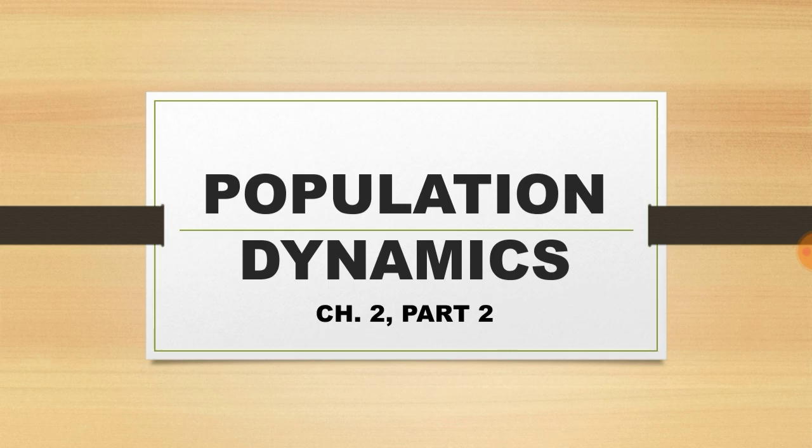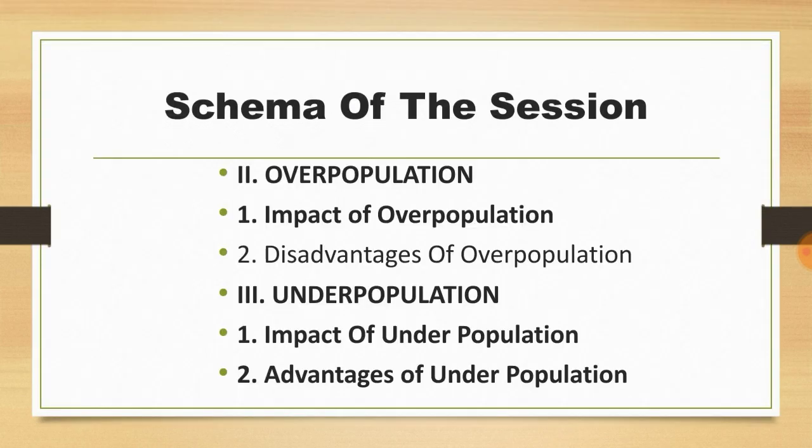Today, let's learn the second part of the second chapter, that is population dynamics. Let's go to the schema of this session. Today we are going to learn overpopulation. In that, we will learn about impacts of overpopulation and disadvantages of overpopulation. Our next topic is underpopulation. There also we will learn impact of underpopulation and advantages of underpopulation. So let's go in detail.